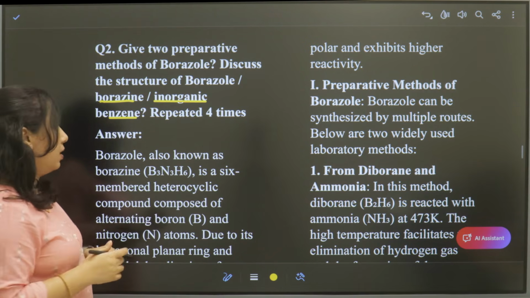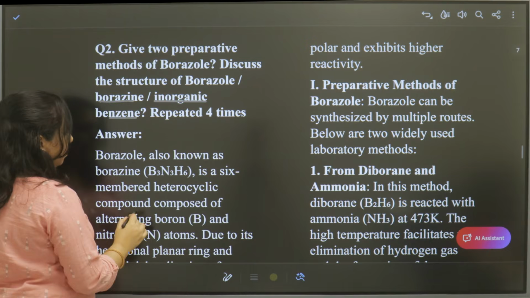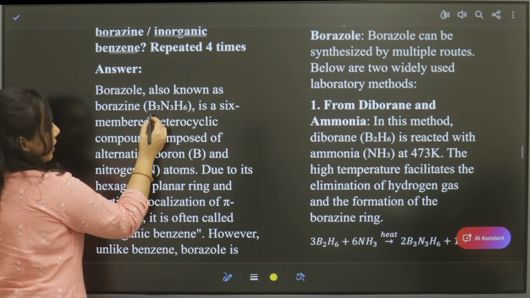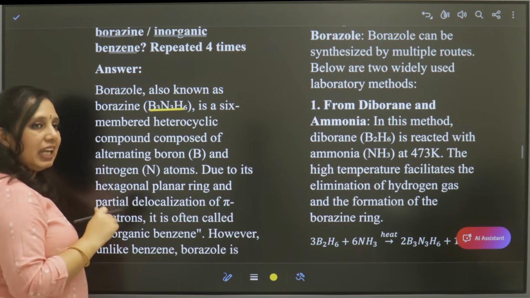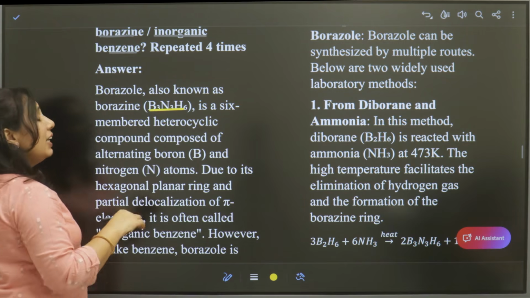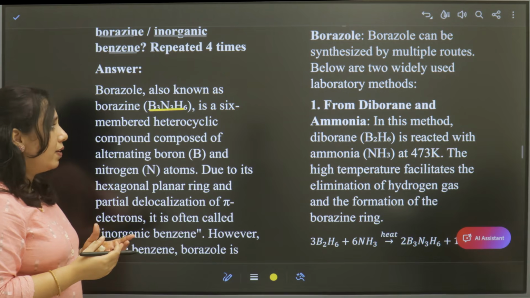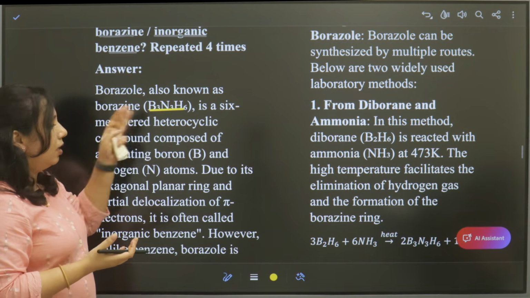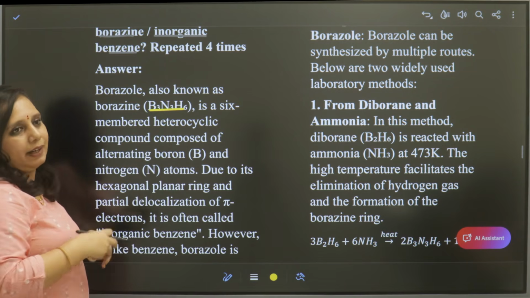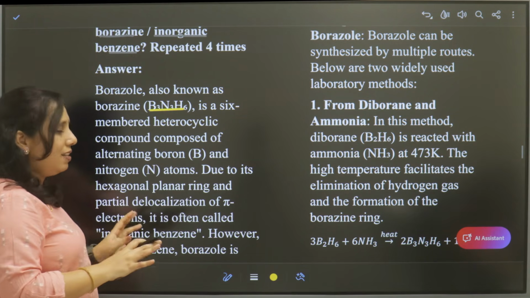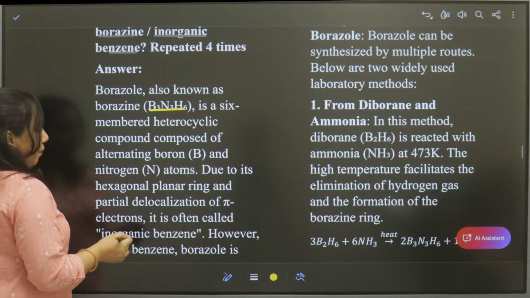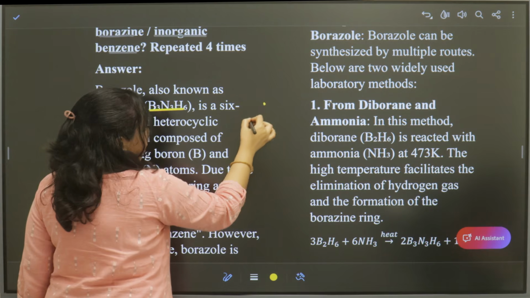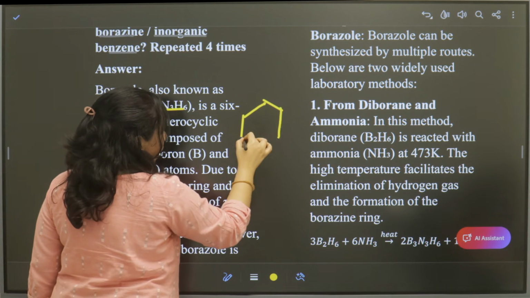Now let us see what it is. Borazole, also known as borazine, is B3N3H6. B3N3H6 is a 6-membered heterocyclic compound. Why is it called heterocyclic? Because all atoms are not the same. Here we have borons and nitrogens in the ring, and they are bonded with hydrogen. So all atoms are not the same, hence it is a heterocyclic compound. These are arranged in a hexagonal planar ring, that means they exist like a hexagon.